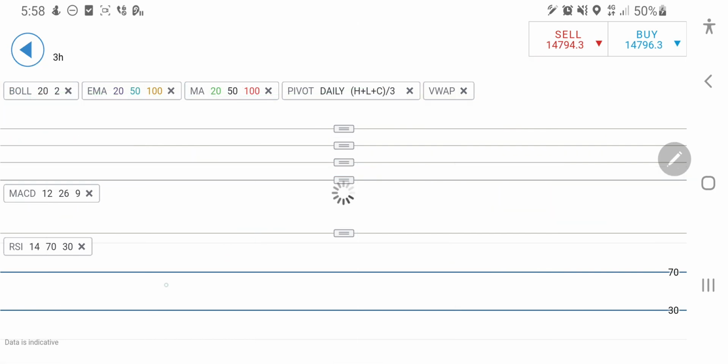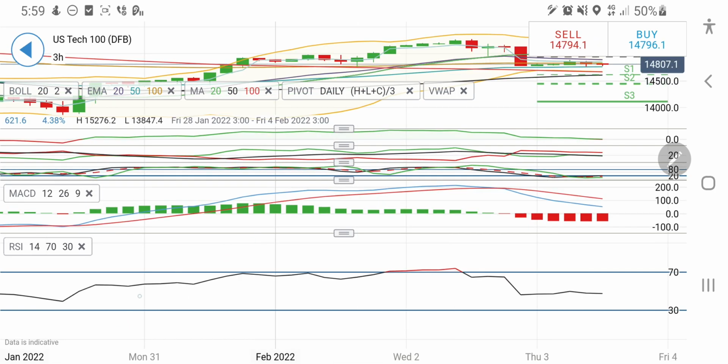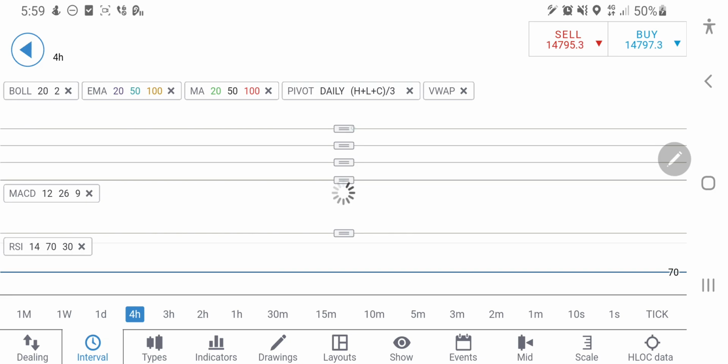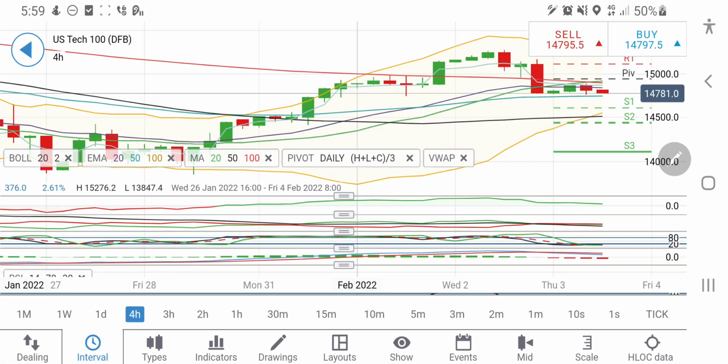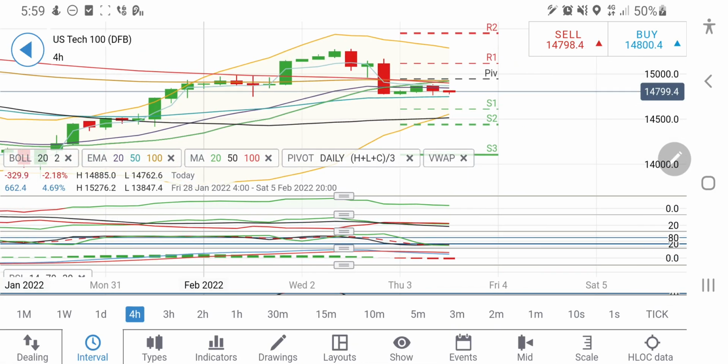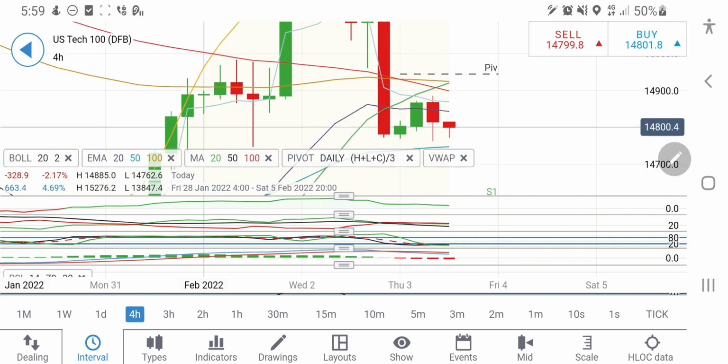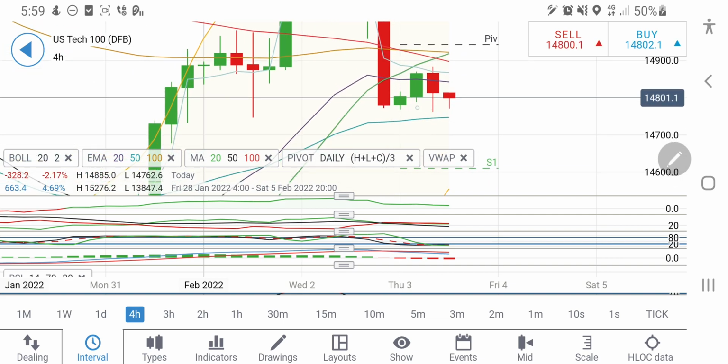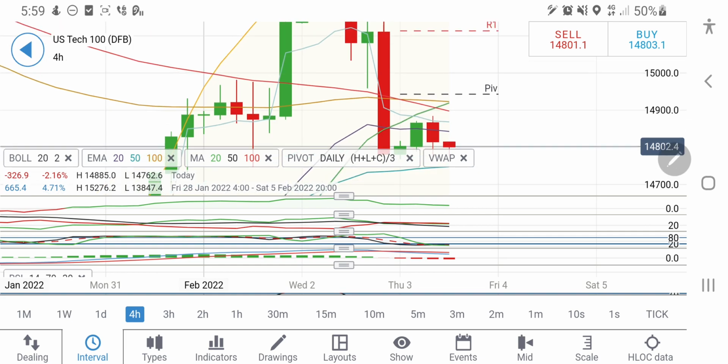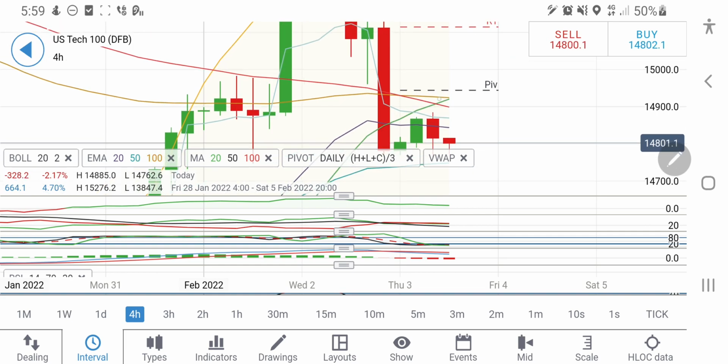Also, if you look at the 4-hour charts, one thing I would like to share here is that the support levels are coming into picture only on the downside at around 14700. Now if it breaks this zone at 14740, 730, definitely it will try to break strongly towards 14600. Also on the upside, there is a crossover between the 20 and 100 period moving average here, and this resistance zone at 14920 is going to be very strong. 14910, 920 levels.